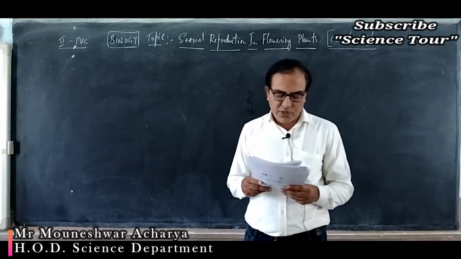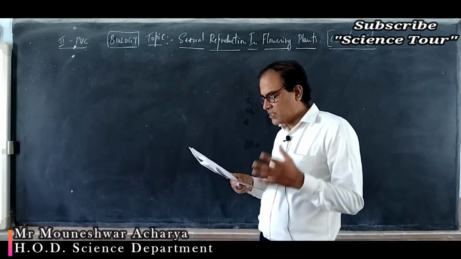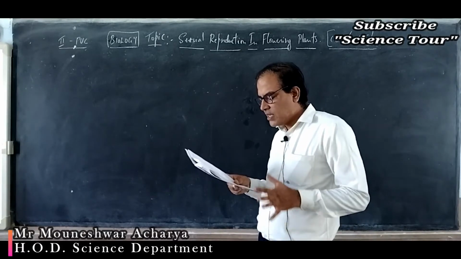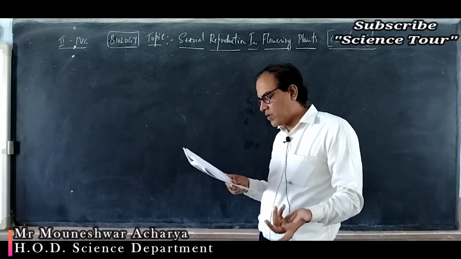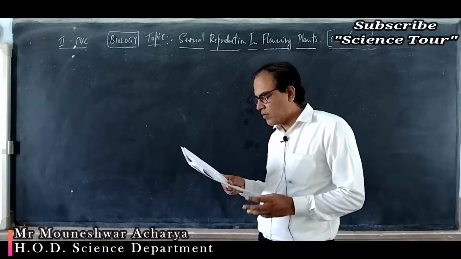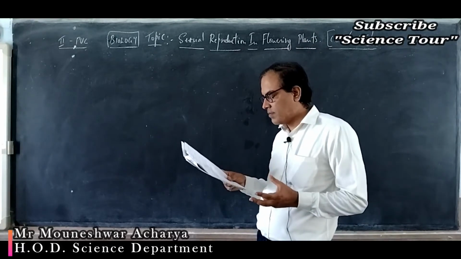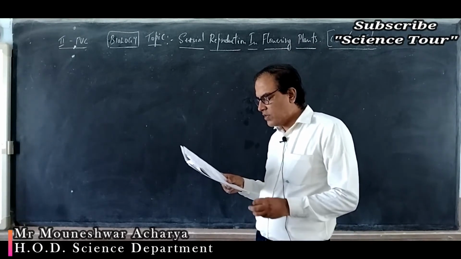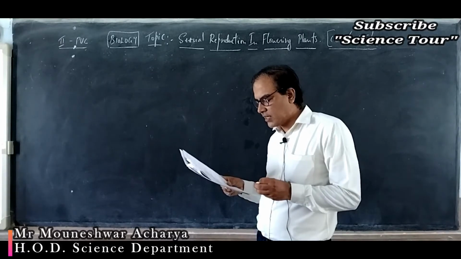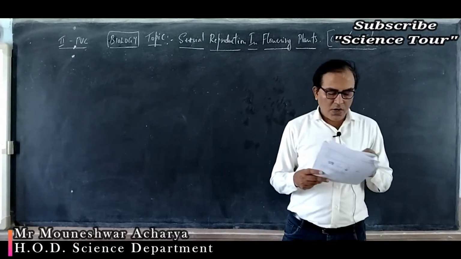Question number 4. Choose the odd one with respect to gynoecium. Gynoecium represents the female reproductive part of the flower, correct. The gynoecium may be syncarpous or apocarpous, fused or free, that is correct. The number of ovules in papaya and mango is 1, wrong. The number of ovules in papaya are many, in mango it is 1. The ovules are attached to the placenta, it is correct. So, papaya contains a large number of ovules. So, option 3 is the odd one.